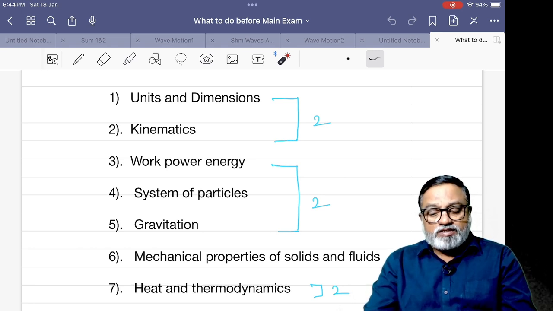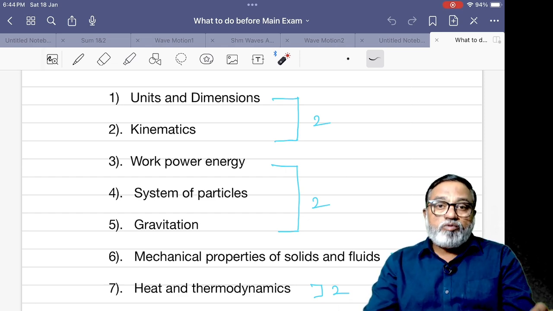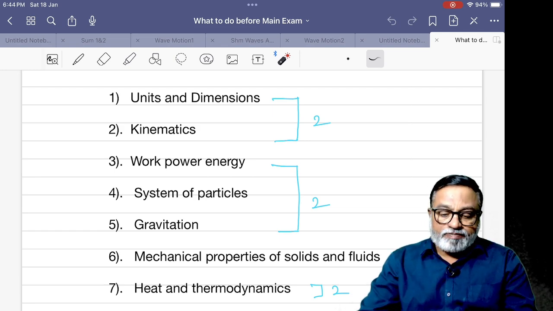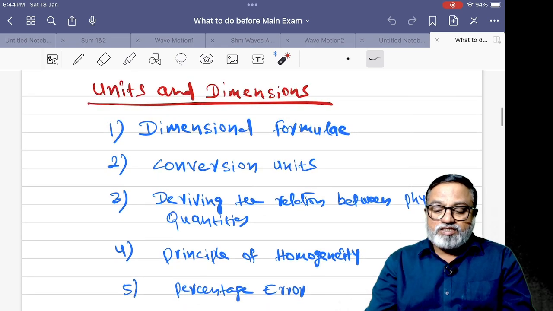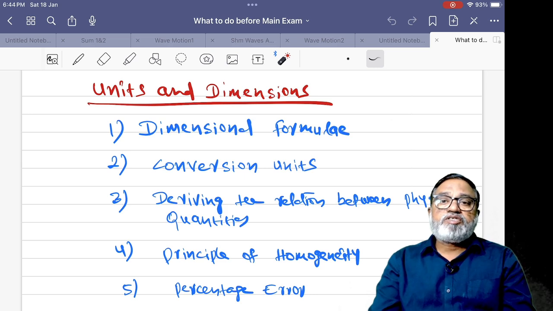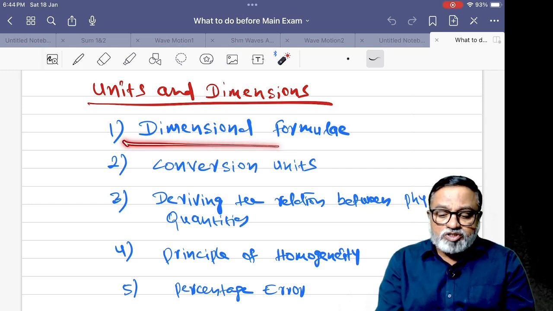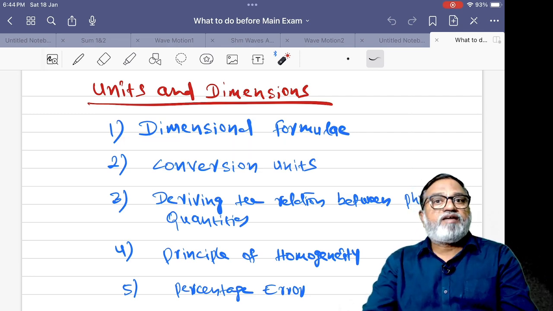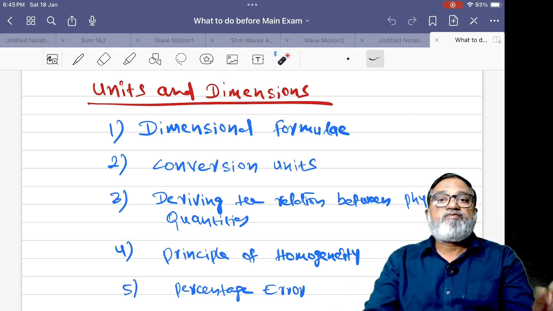Okay, under these chapters, what are the subtopics you have to concentrate more on, the formulas and concepts. See, first one, units and dimensions. Here, dimensional formula. Very important. The question may be like this: which of the following options have the same dimensions? Which of the following are dimensionless? For this, don't memorize the dimensional formulas. You have to derive the dimensional formula from the formulae.